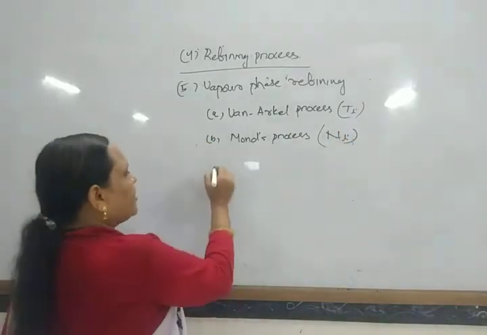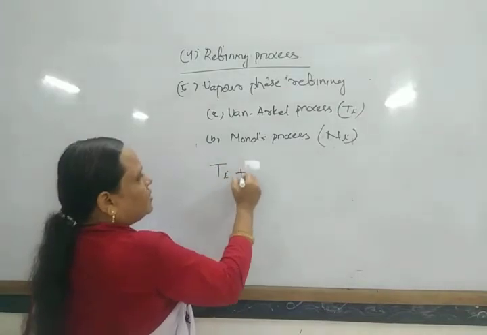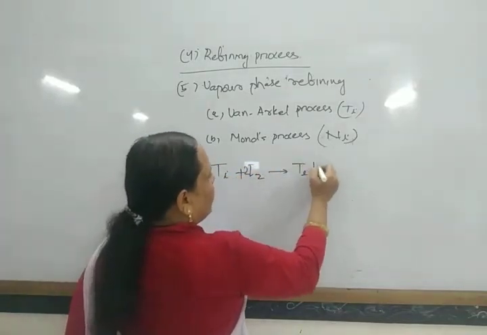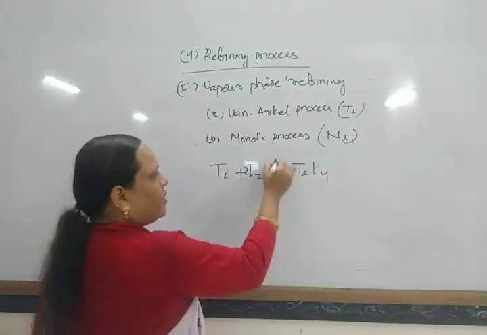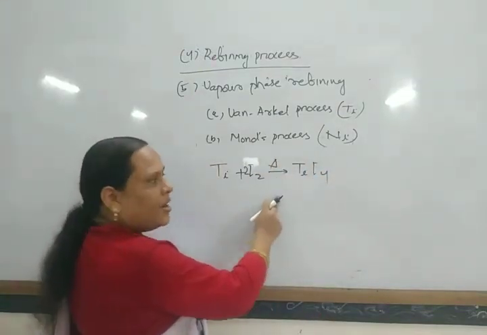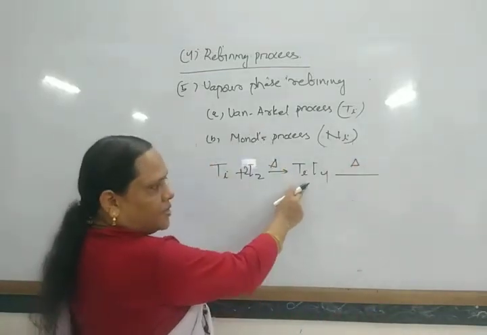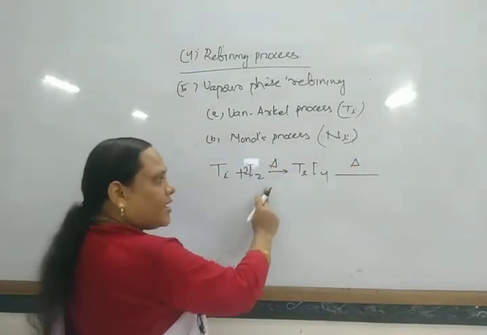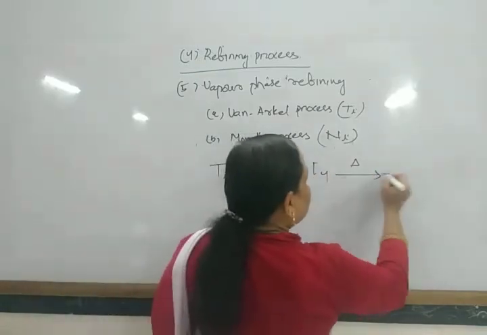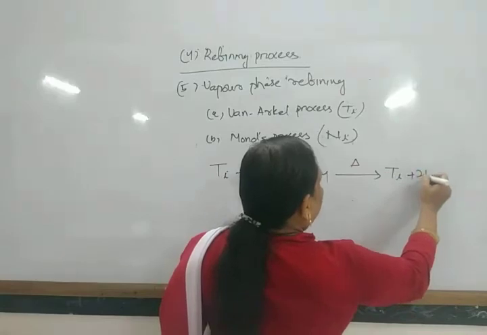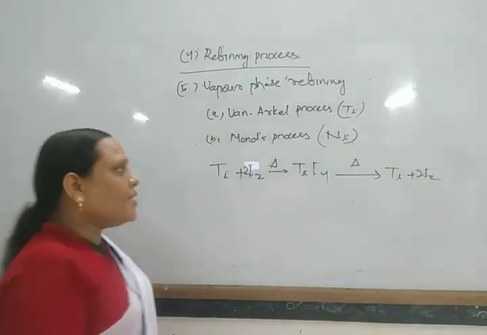In the Van Arkel process, titanium is treated with iodine to form titanium tetraiodide on heating, and again when this is heated, it decomposes to give titanium and 2 iodine.